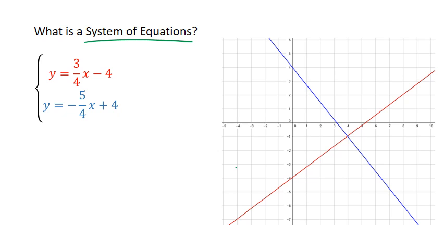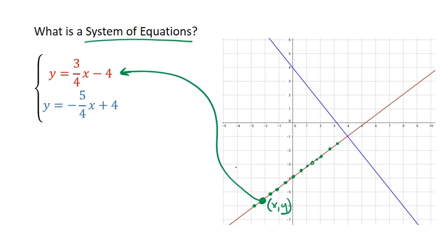Now we need to understand what the graph of an equation actually represents. The graph of an equation represents a collection of all possible coordinate points that work in the given equation. So any point along this red line will work if I plug it into the x and y coordinate of the red equation. For instance, if I took this point right here and found the x and y coordinate of that point, I know that because that point is on the graph, it will absolutely work in my equation.